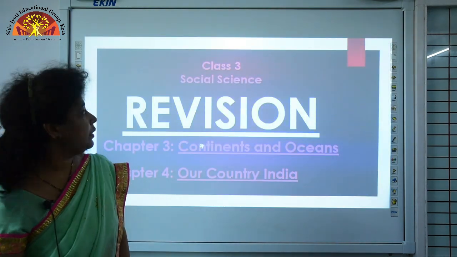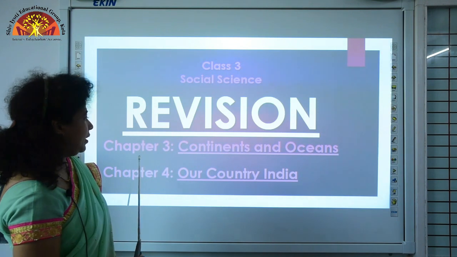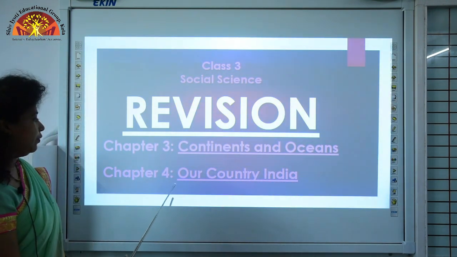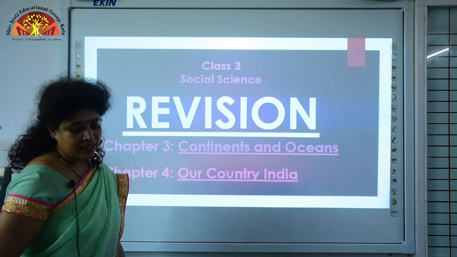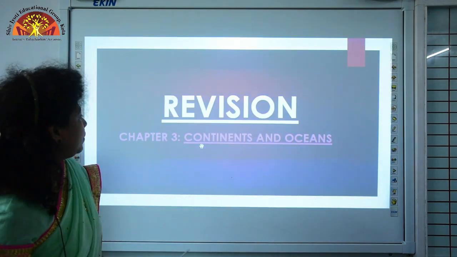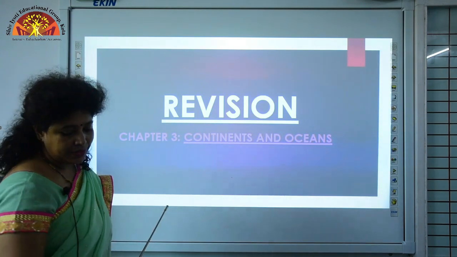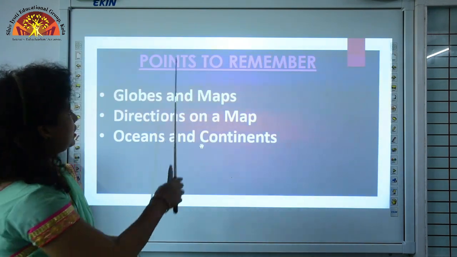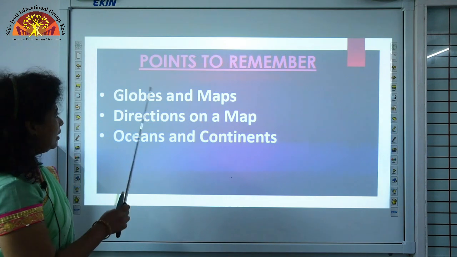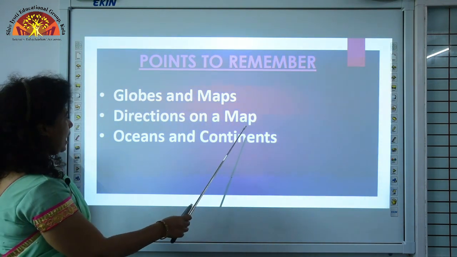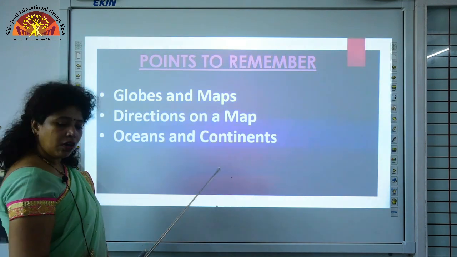Today we shall be doing the revision of chapter 3 Continents and Oceans and chapter 4 Our Country India. So let's start with the revision of chapter 3 Continents and Oceans. The points to remember in this chapter are globes and maps, directions on a map and oceans and continents.